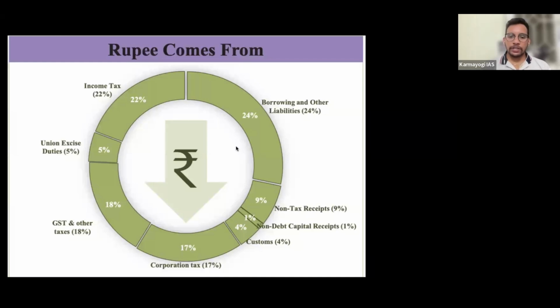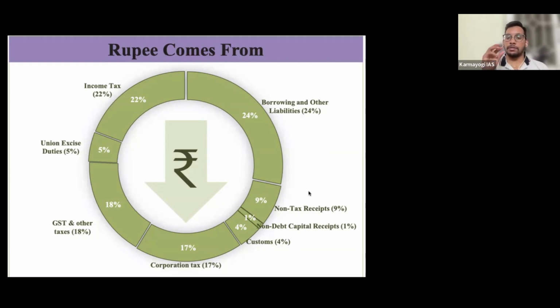Exactly right. Excise duty is on your production. Whatever goods you produce, you need to pay tax to the government. That is called excise duty. And customs duty is collected on import and export, both, not just export. Whatever tax is levied on them is customs duty. That is 4%. Then we have non-tax receipts.